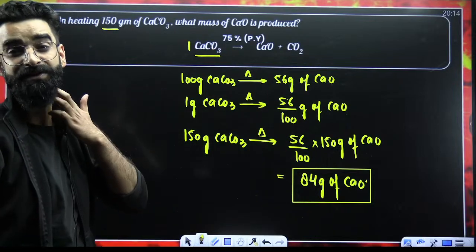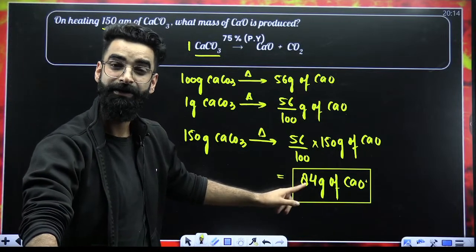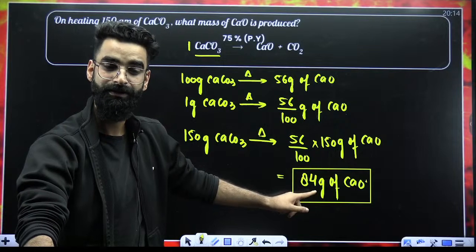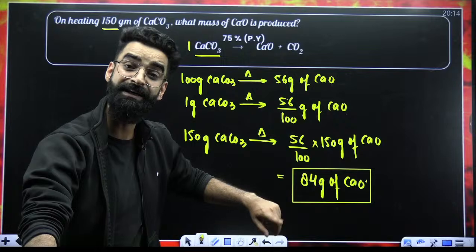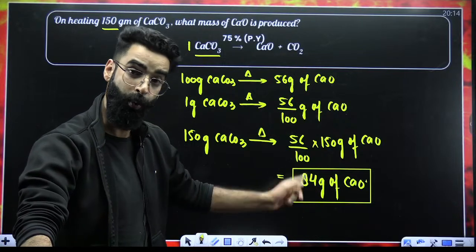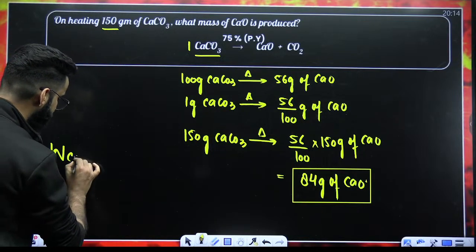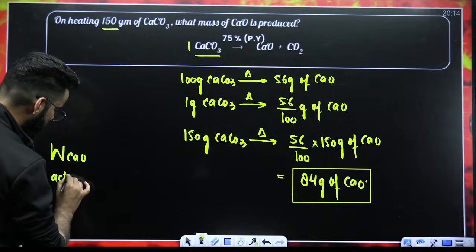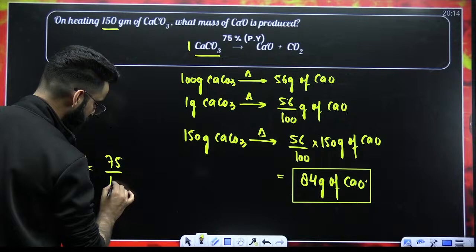The yield is 75%. So that means whatever amount of calcium oxide you expected to get formed, I would say 75% of the expected amount will be getting formed in reality. So I would say the actual amount of calcium oxide which will be getting formed will be equal to 75% of what?